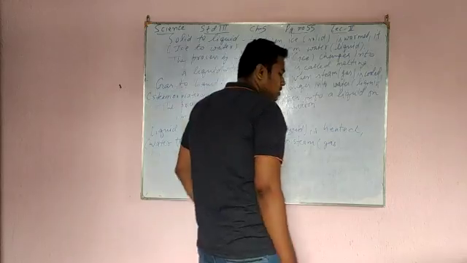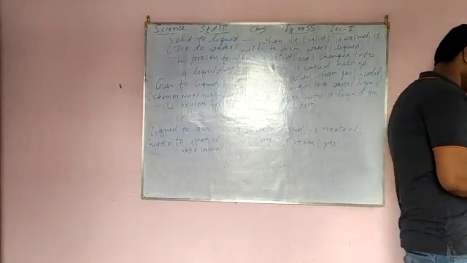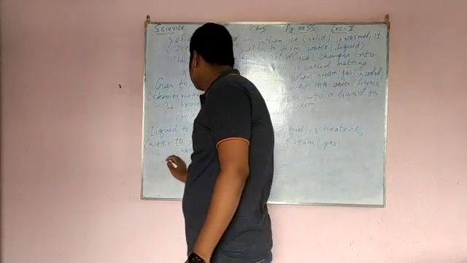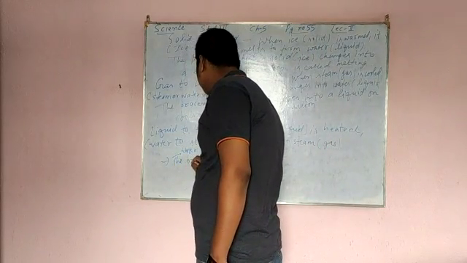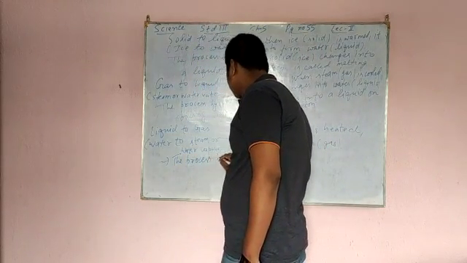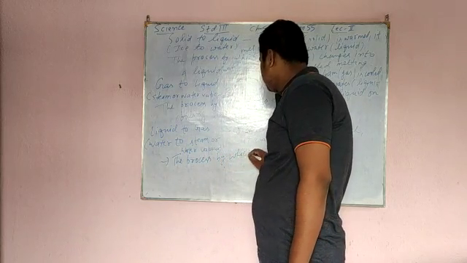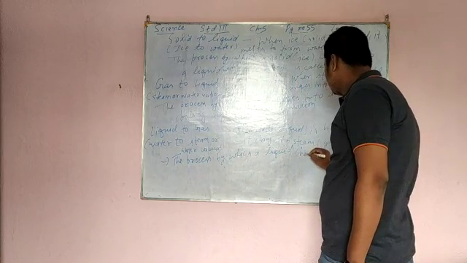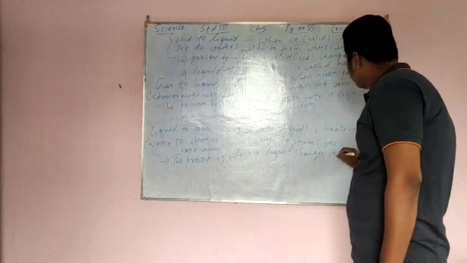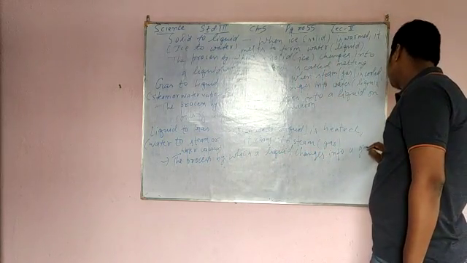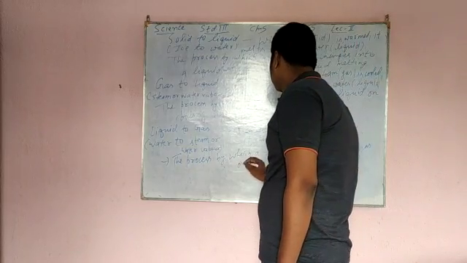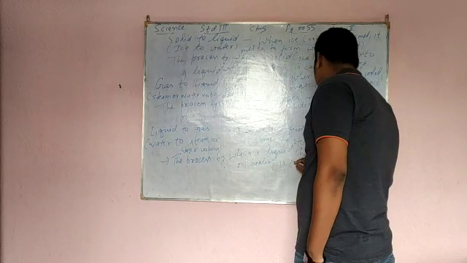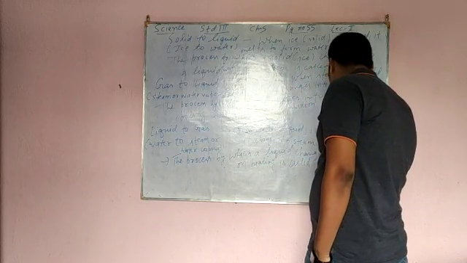Now what is the process here? You can see, the process by which a liquid changes into a gas on heating is called what?